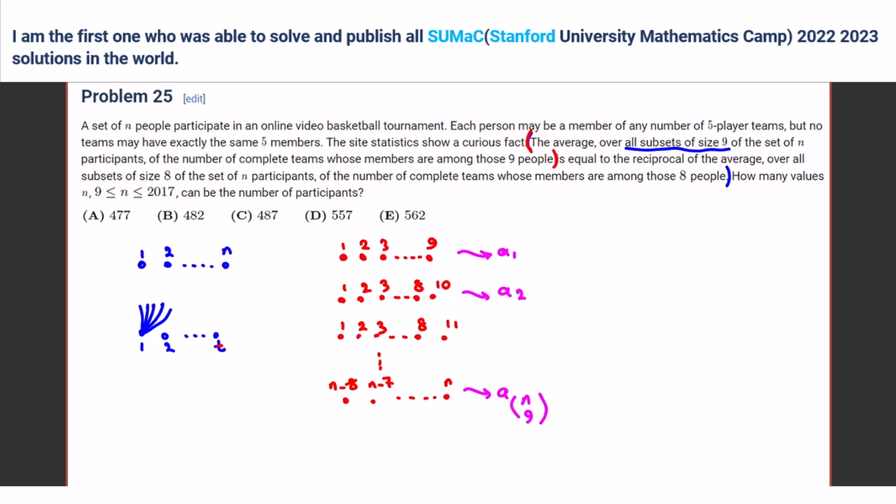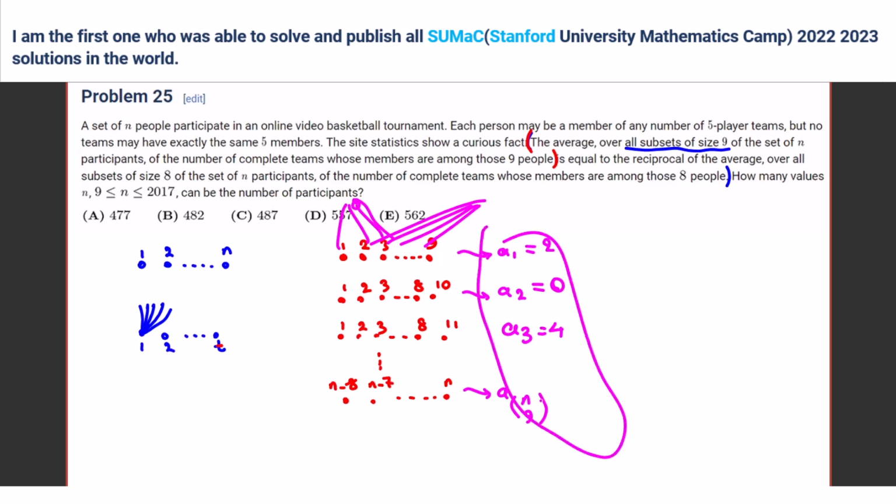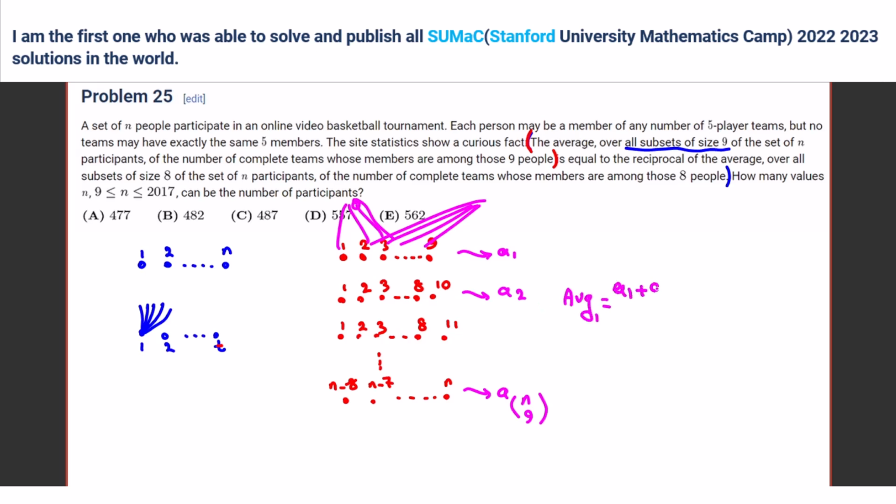Now can you tell me the average in terms of the A's? I don't get what it means by average. Look, for example, we have 2 teams that all members are among these 9 people. So A1 is 2. A2, for example, is 0. A3 is 4. You add all of them and divide by the number of them, and that is the average. Understood? Okay, so the average will be A1 plus A2 all the way to A sub n choose 9, divided by n choose 9.